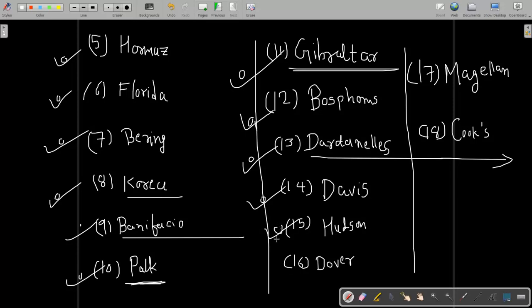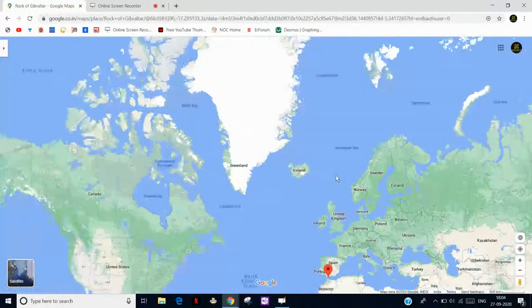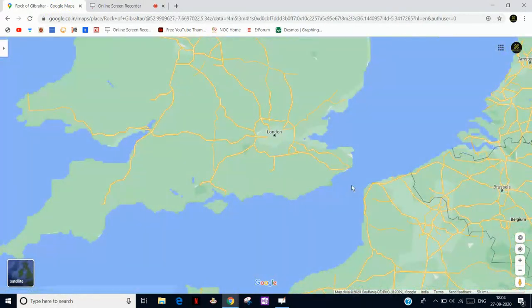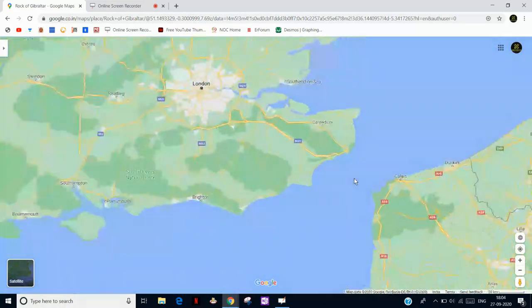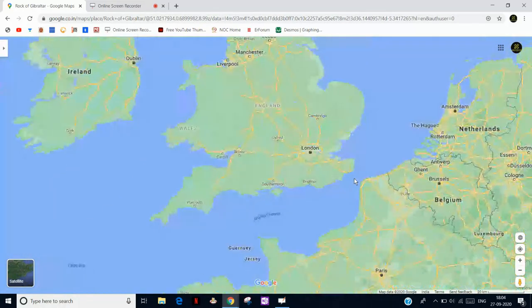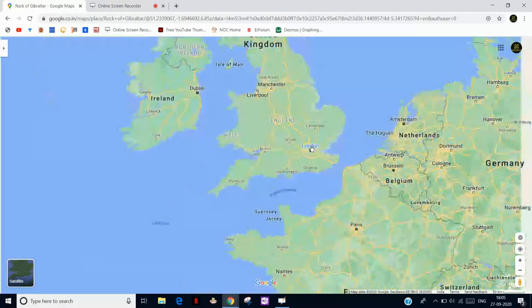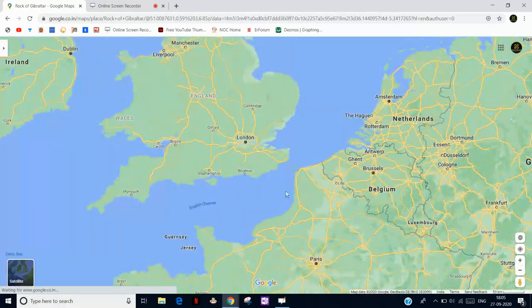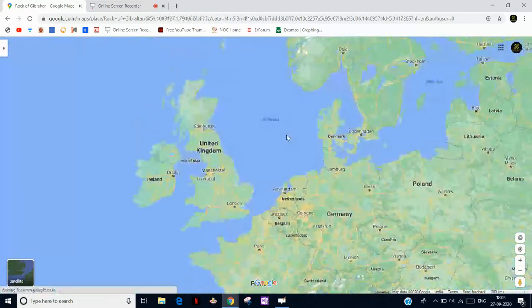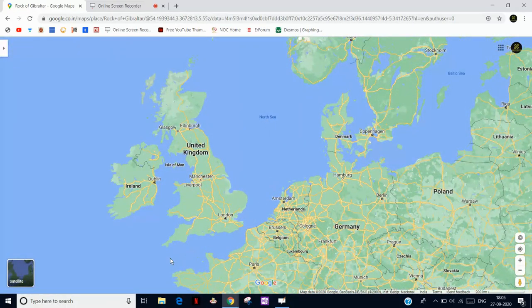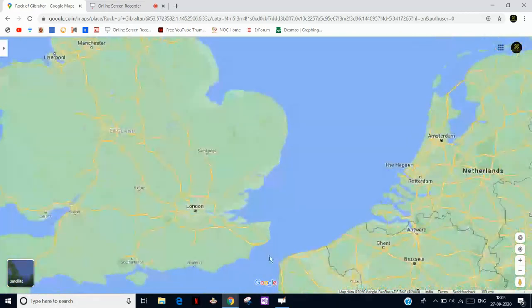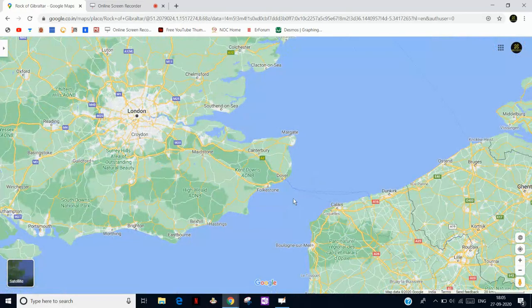Next is Dover Strait. Dover Strait is between England and the European mainland. This is known as Dover Strait because it separates Great Britain from the rest of Europe. It separates these two landmasses and also connects the English Channel to the North Sea. Here you can see this is the English Channel and this is the North Sea.